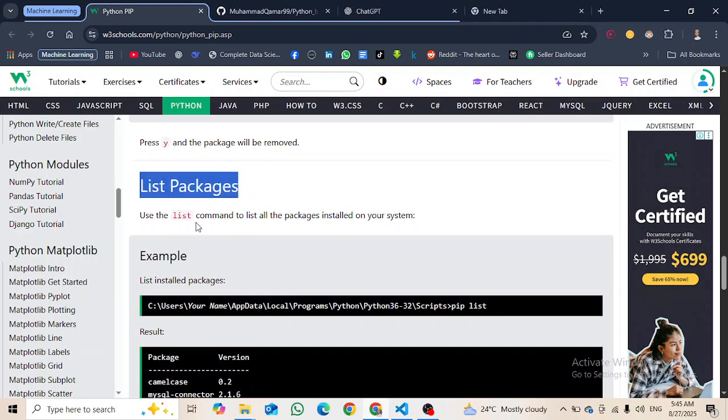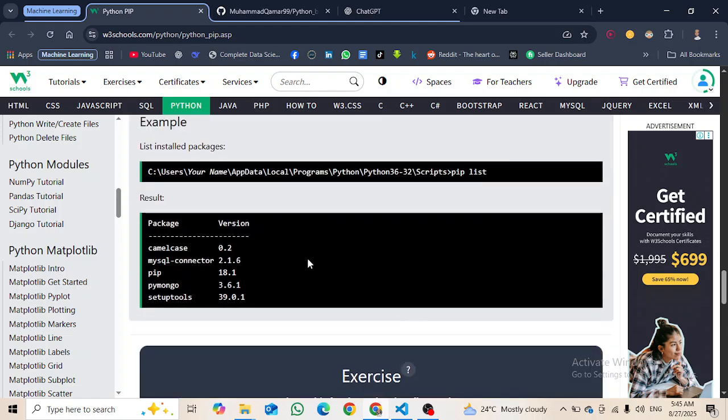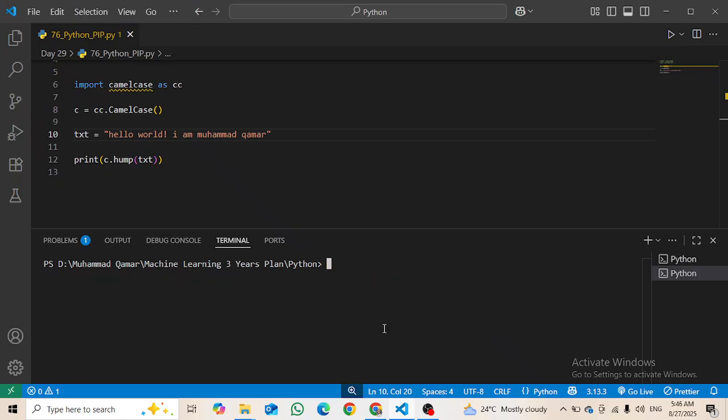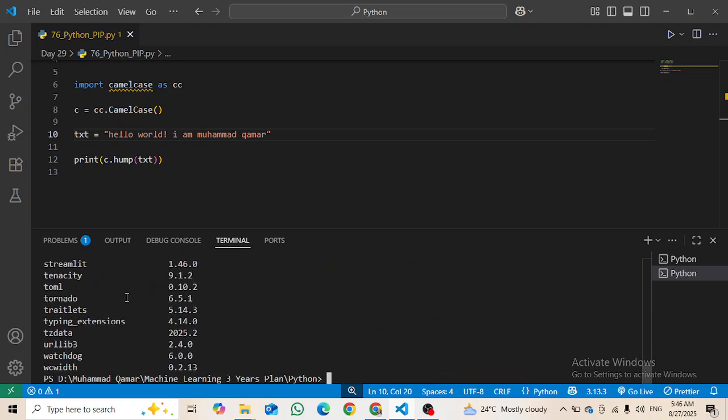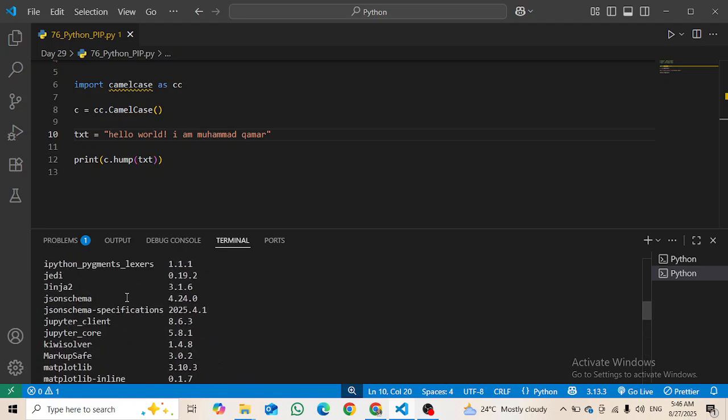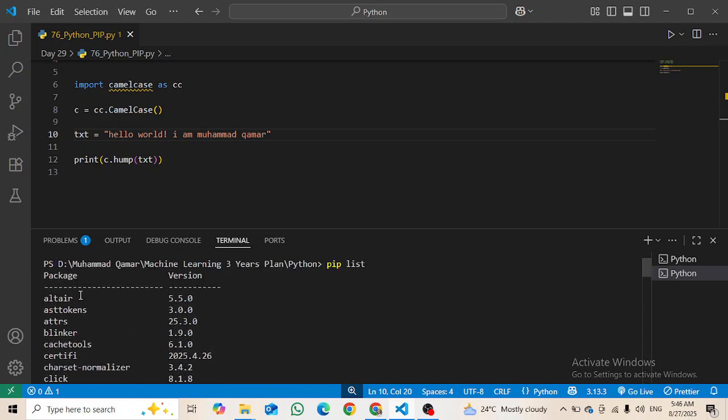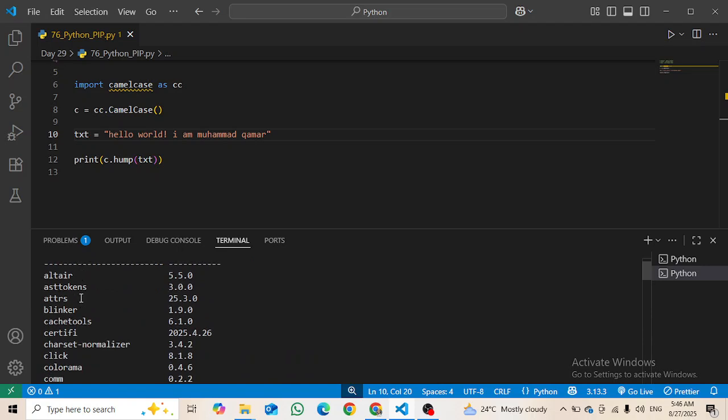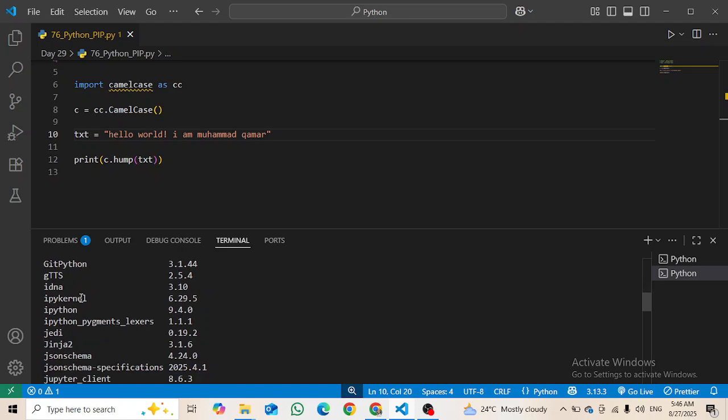List packages: use the list command to list all the packages installed on your system. pip list will give us the list of the packages that are present on our computer. Enter it, and let's see. Oh man, there are so many, even though I didn't download them; they were downloaded by themselves, I guess.